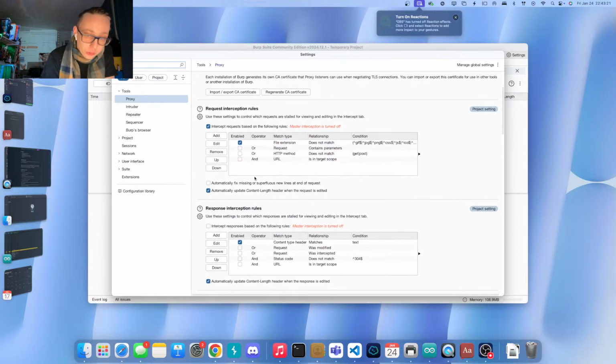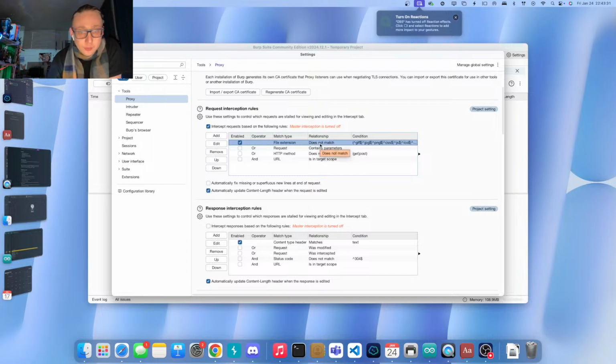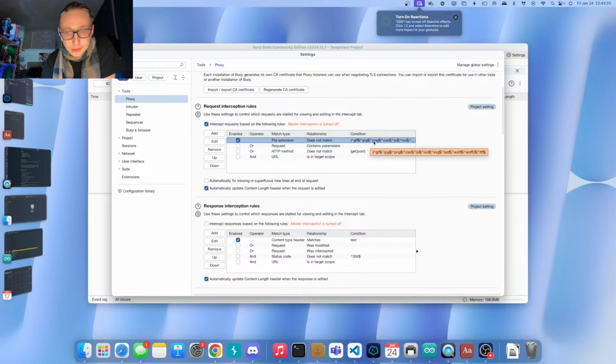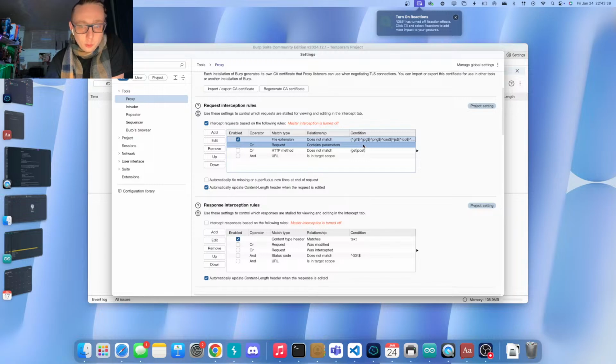There's also some intercept rules in here. So right here, we can see that we only want to intercept if these rules are active. In this case, we're always going to say the file extension shouldn't match any of these because these are just resources. So if you're ever wondering why Burp Suite isn't loading your GIFs, that's why. You should probably not upload meme GIFs to a target anyway.